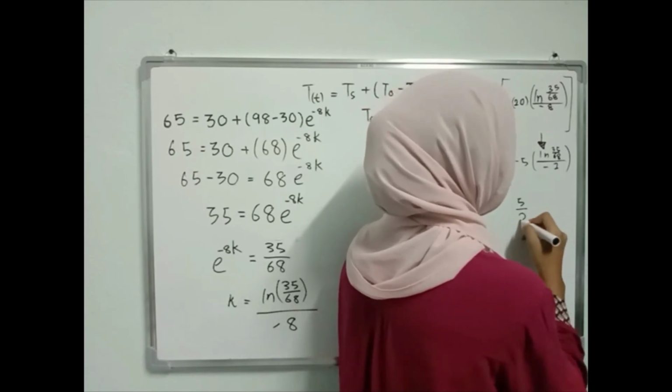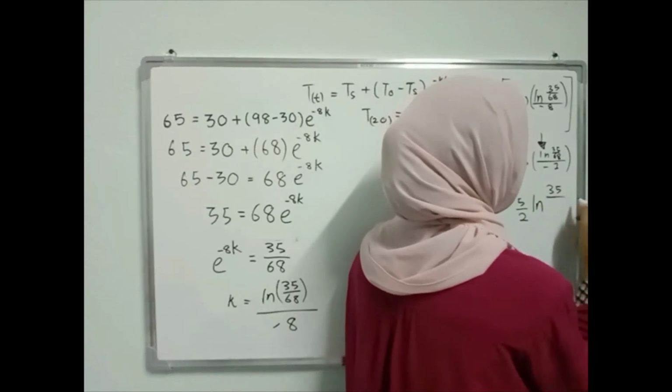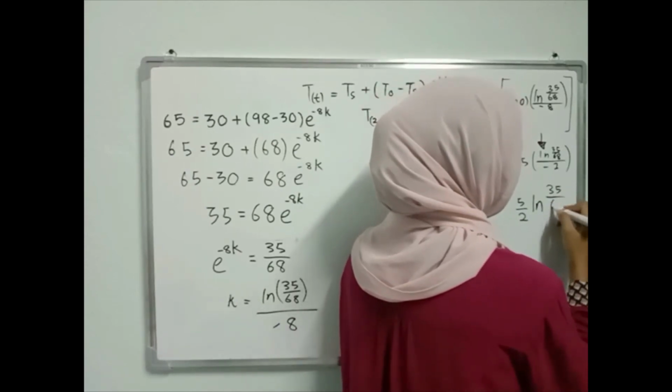So 5 divided by 2, ln of 35 divided by 68.